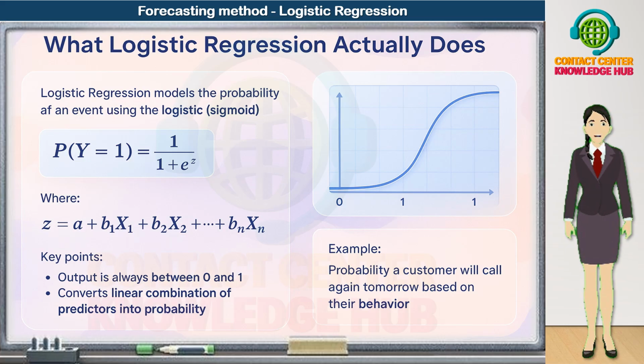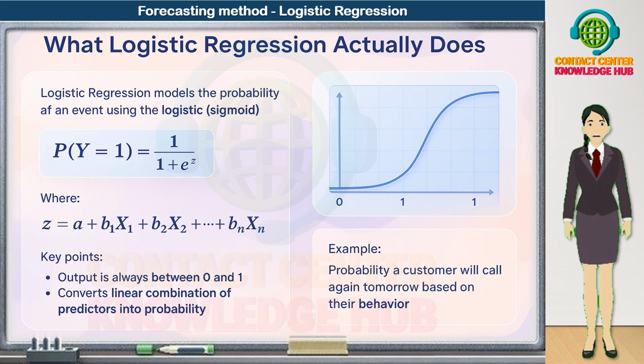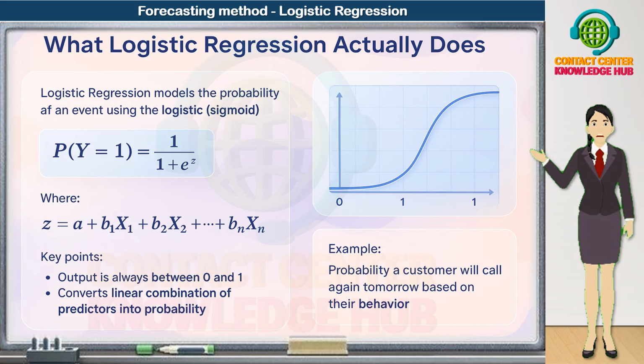Here, e is the natural exponential constant, and z is just a linear combination of predictors, written as z = a + b1x1 + b2x2 and so on up to bnxn. So first, we take our usual regression style expression, an intercept a plus coefficients b1, b2, b3 multiplied by predictors x1, x2, x3, etc. Then we pass that value of z through the logistic function.